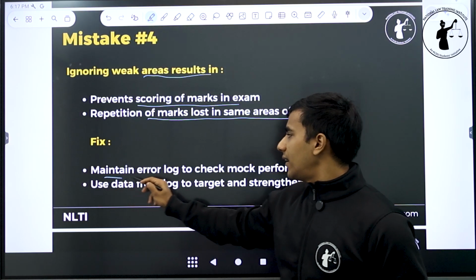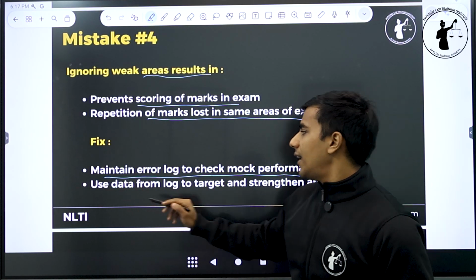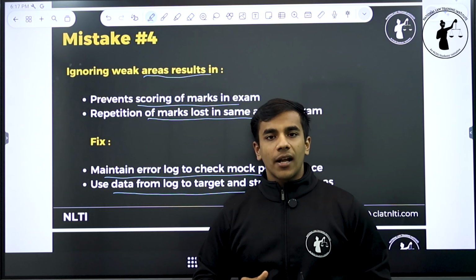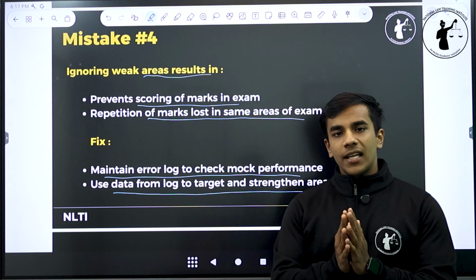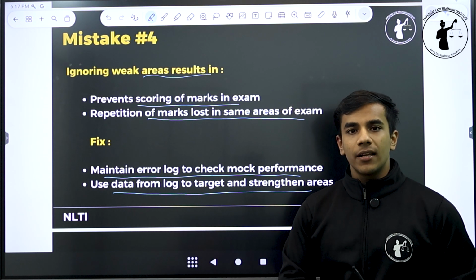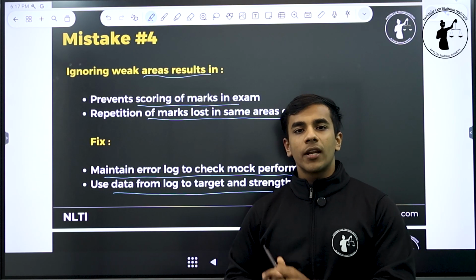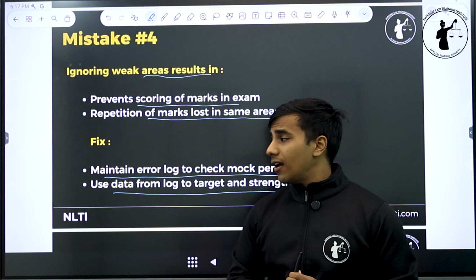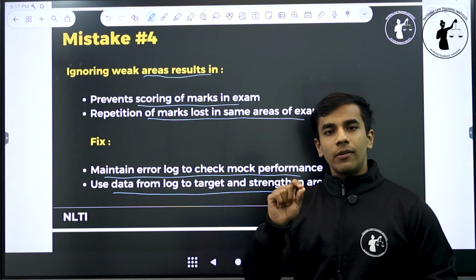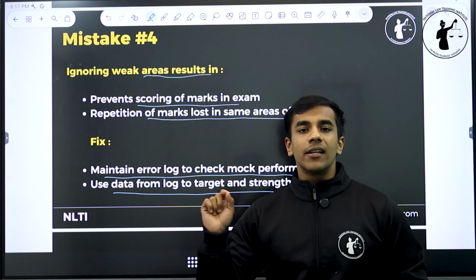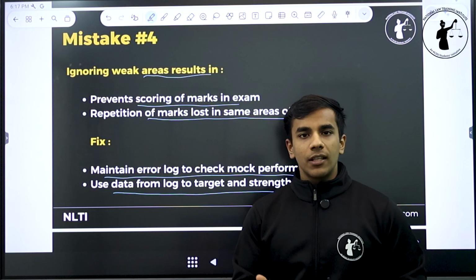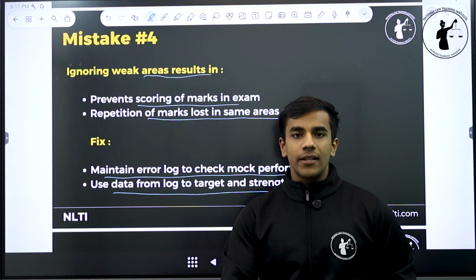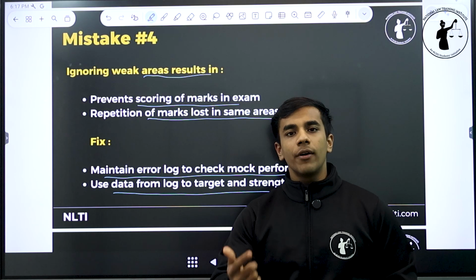By maintaining an error log to check mock performance and using data from this log to target and strengthen areas. So similar to the mock tracker that I talked about in the previous slide, अगर आपको दिख रहा है कि आपकी हर mock में similar गलती हो रही है, कि आपको international organizations के बारे में दिक्कत हो रही है in GK, या आपको sports news में दिक्कत हो रही है, तो you have to maintain an error log in which you will write your mock number and the error that you made in the mock. After you are done with the mock, sit down, analyze your error log, and then work on the errors that you made in that particular mock over the next few days.